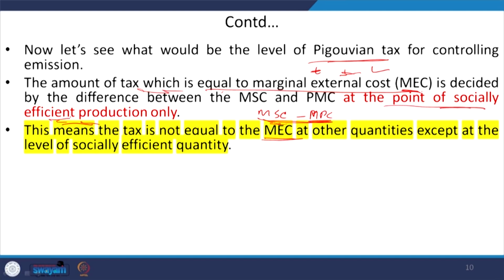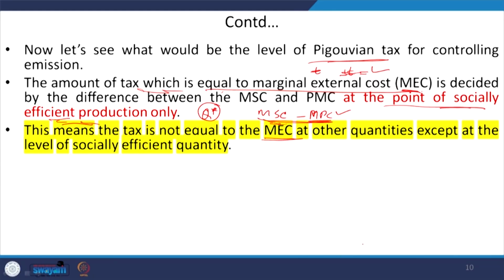So, that means at Q star only this T is defined as the marginal external cost. So, T at Q star, this Pigovian fee is equivalent to the marginal external cost, which is equivalent to the marginal social cost minus the marginal private cost, right.